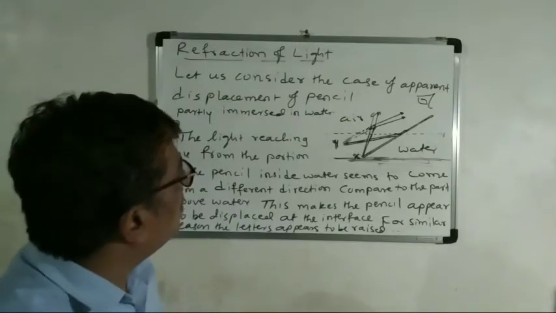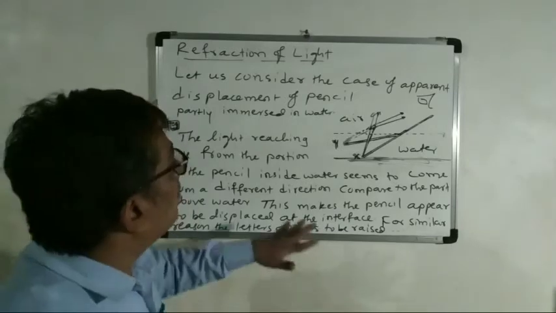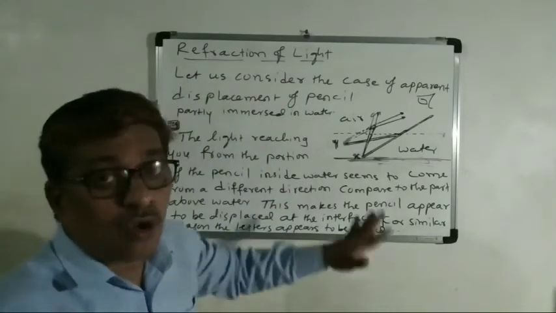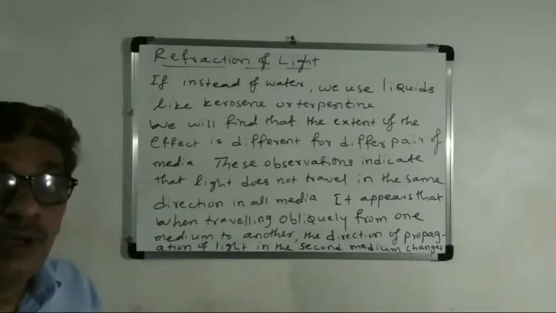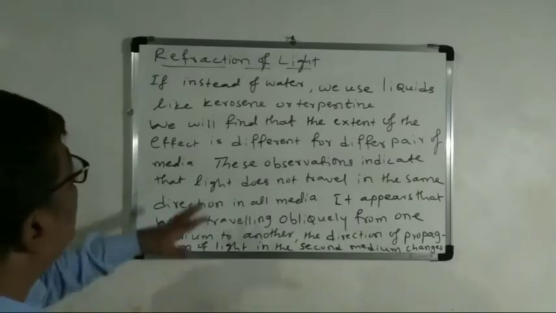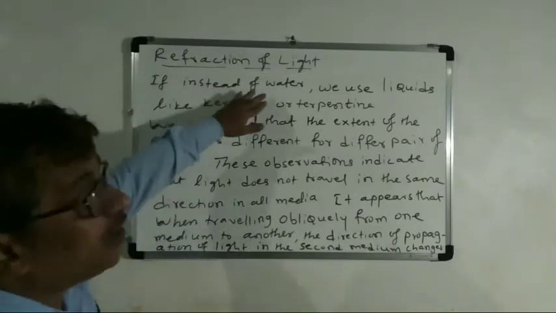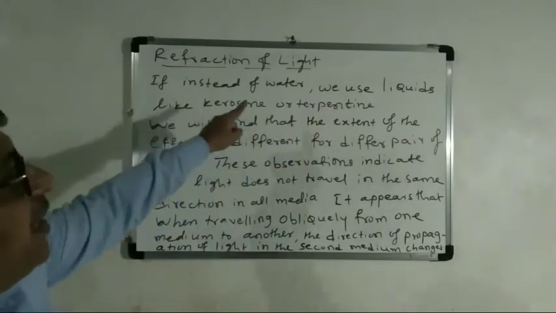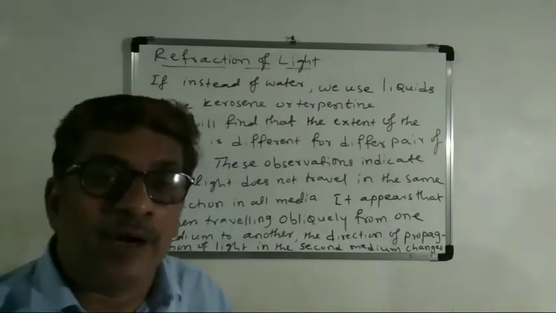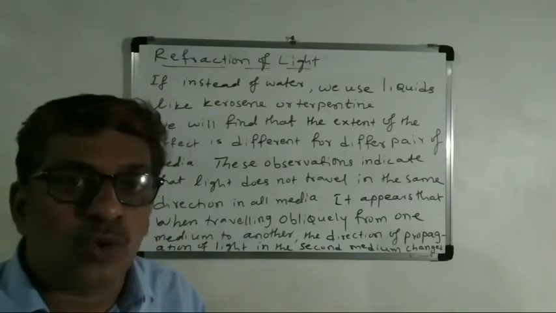Okay, students, so these are because of refraction of light. Thus a pencil appears to be displaced to the same extent if instead of water we use liquids like kerosene or turpentine.